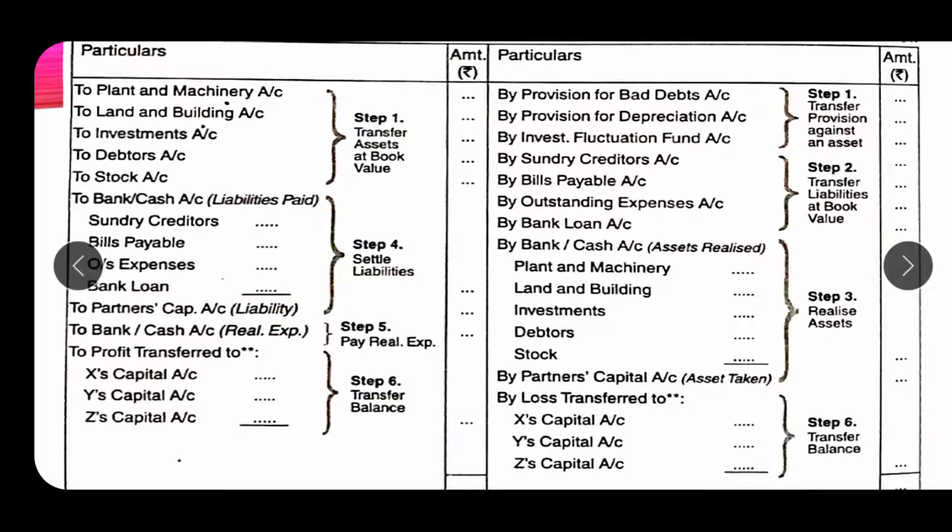And if any asset is taken over by the partner, then it should be written on the credit side of the realization account, by partner's capital account, asset taken over by him. Suppose the asset, that is land and building, is not sold to third parties. Land and building is taken over by a partner, any partner. So in that case his partner's capital account should be credited here.